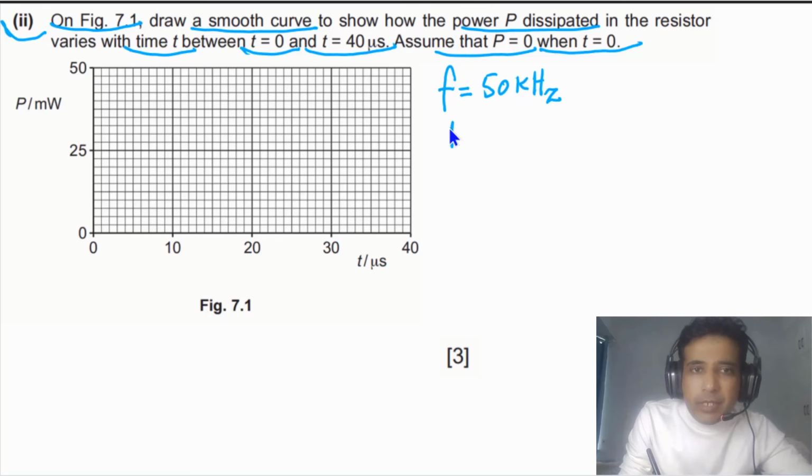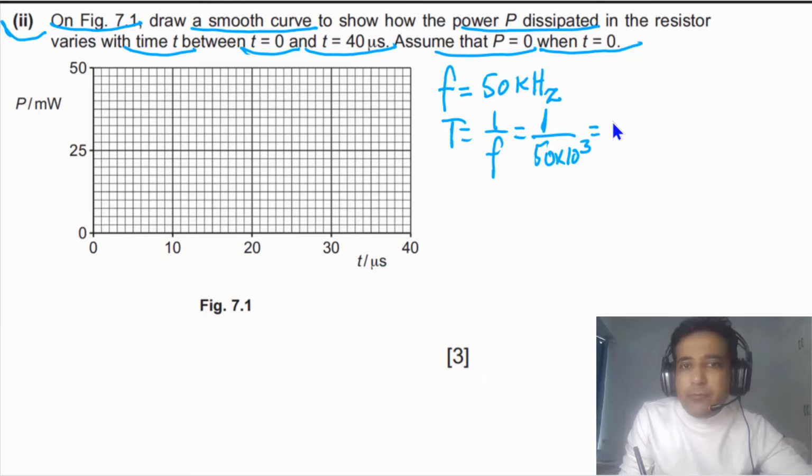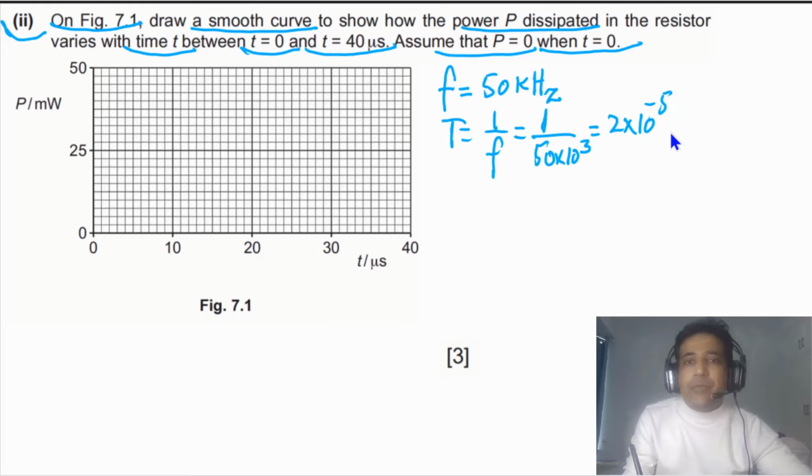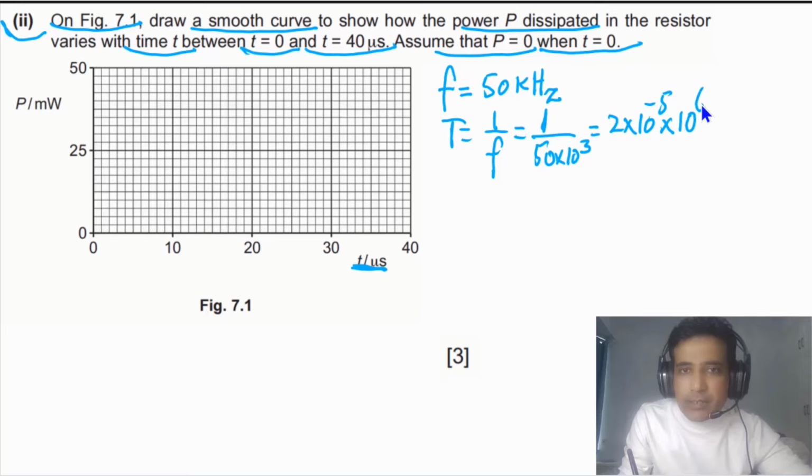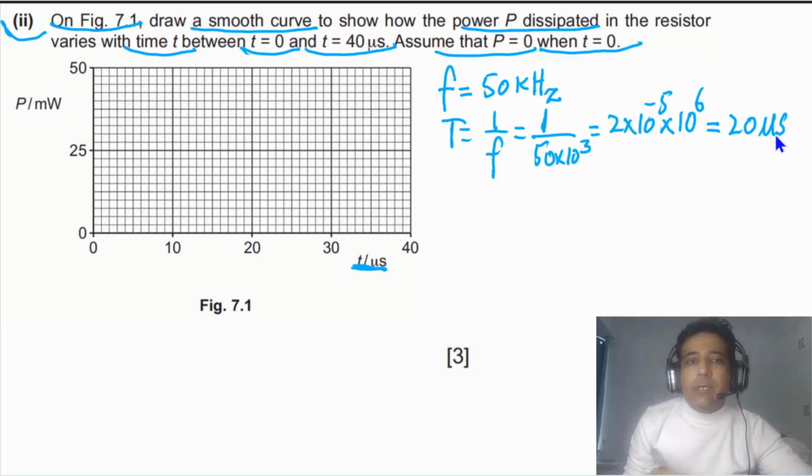So the time period we can calculate from here. The time period is equal to 1 over frequency, so 1 divided by 50 times 10 to the 3. If we solve this, we get 2 times 10 to minus 5 seconds. But the given unit is microseconds, so we multiply by 10 to the 6. This gives 20 microseconds. So the time period of the alternating voltage is 20 microseconds.